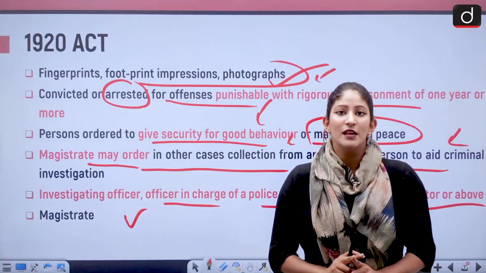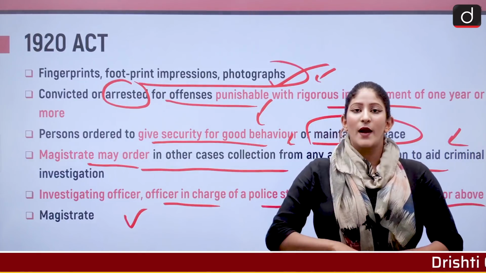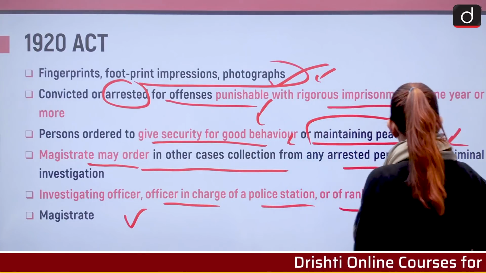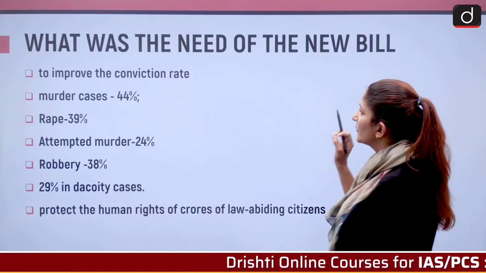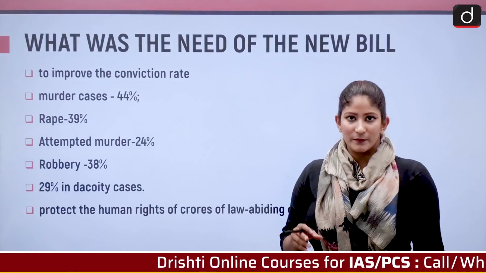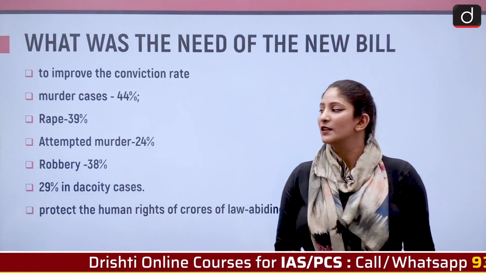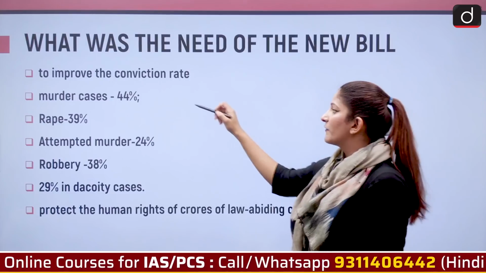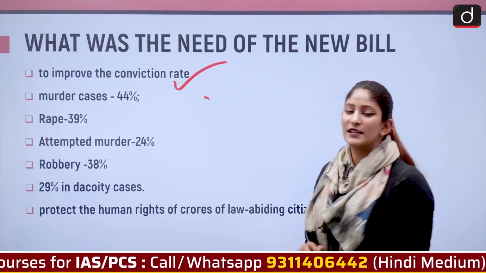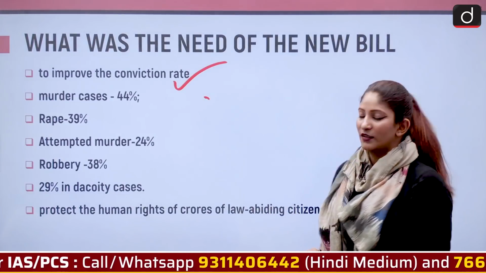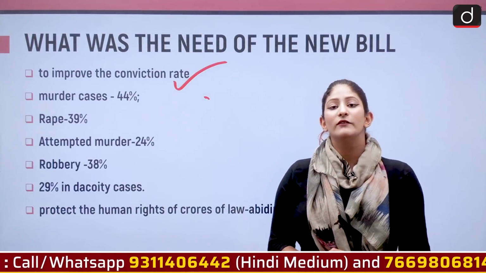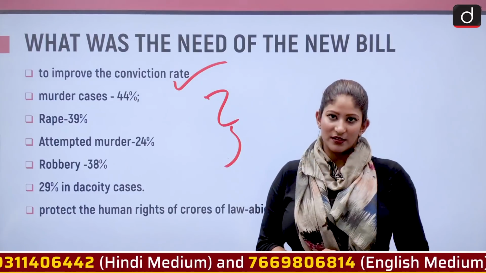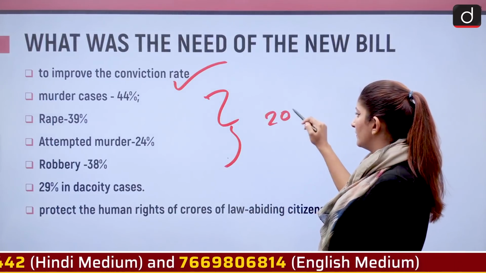Now, this is one of the concerns because there is a wide range of people who are authorized under the current bill. Let's move forward and talk about what was the need of the entire procedure. Why did we need this bill? Because the Ministry of Home Affairs says, first we have to see that there is an improvement in the conviction rate. Here in India, the conviction rate is very low, and this is the data I am quoting from the National Crime Records Bureau report of 2020.